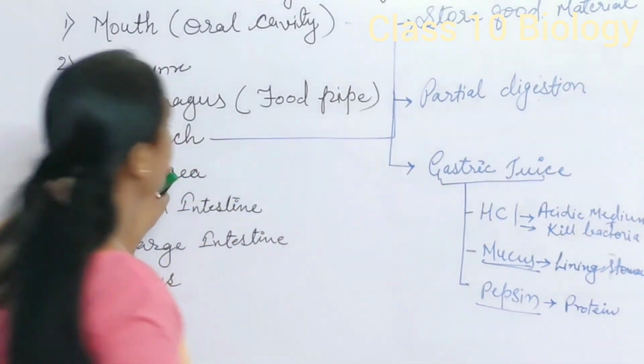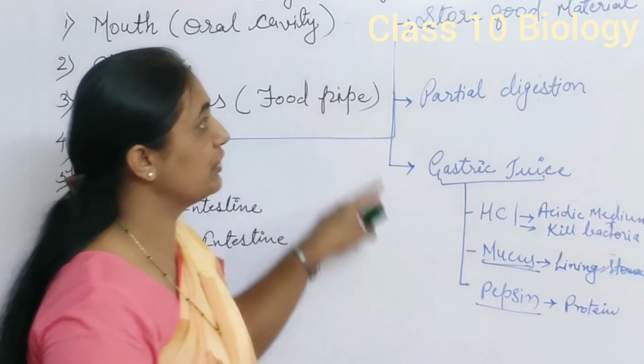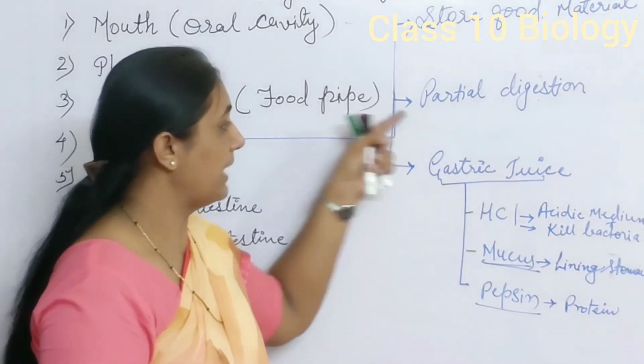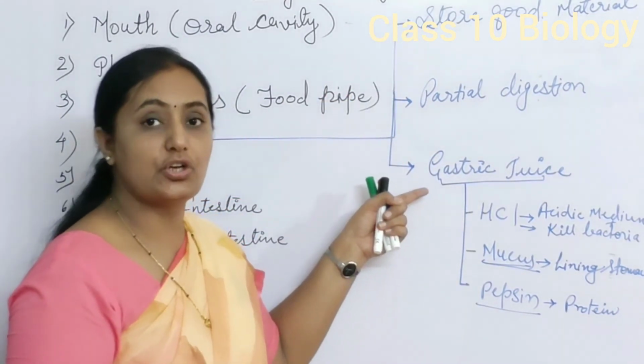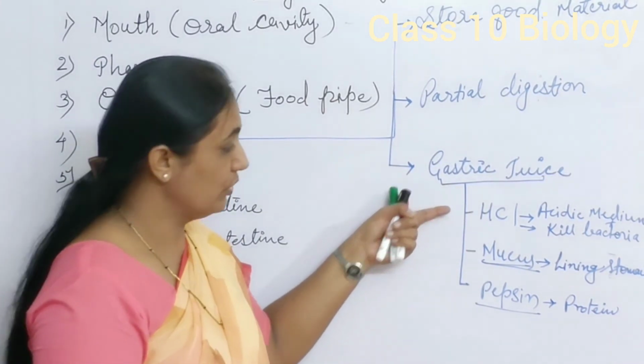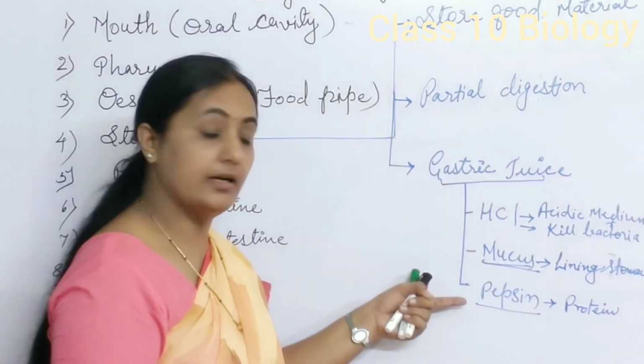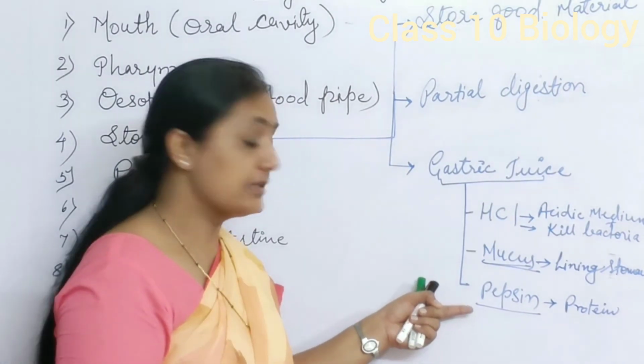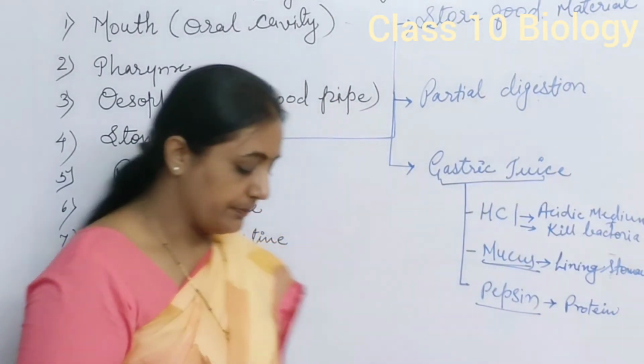In this way, the stomach helps with three functions: storing food material, partial digestion, and secretion of gastric juices, in which one is HCl, hydrochloric acid, another is mucus, and third is the digestive enzyme, pepsin, to digest protein.